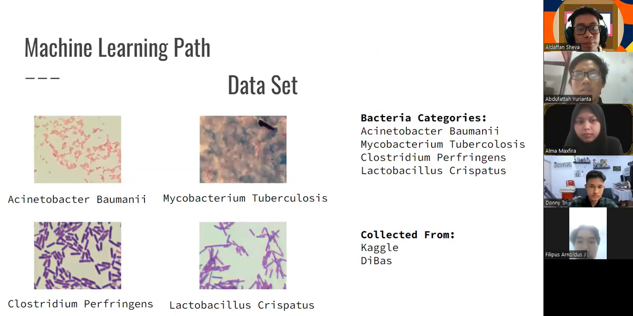This is our dataset. We collected the TBC dataset from Kaggle and the other from DBAS. The TBC dataset contains 1,200 plus images, but the other dataset contains 20 images for every type of bacteria. Because of that, we sliced the data into 9 images, then we made the data up to 200 plus images for every type of bacteria.